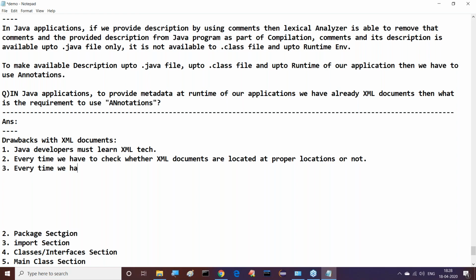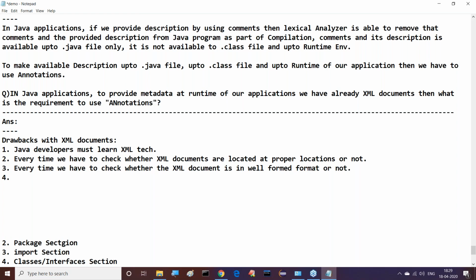Every time we have to check whether the XML document is in a well-formed format or not. Right, sir. Java developers must learn XML technology. This is one thing. Every time we have to check whether XML documents are located at proper locations or not. Next one is, every time we have to check whether the XML document is in well-formed format or not.